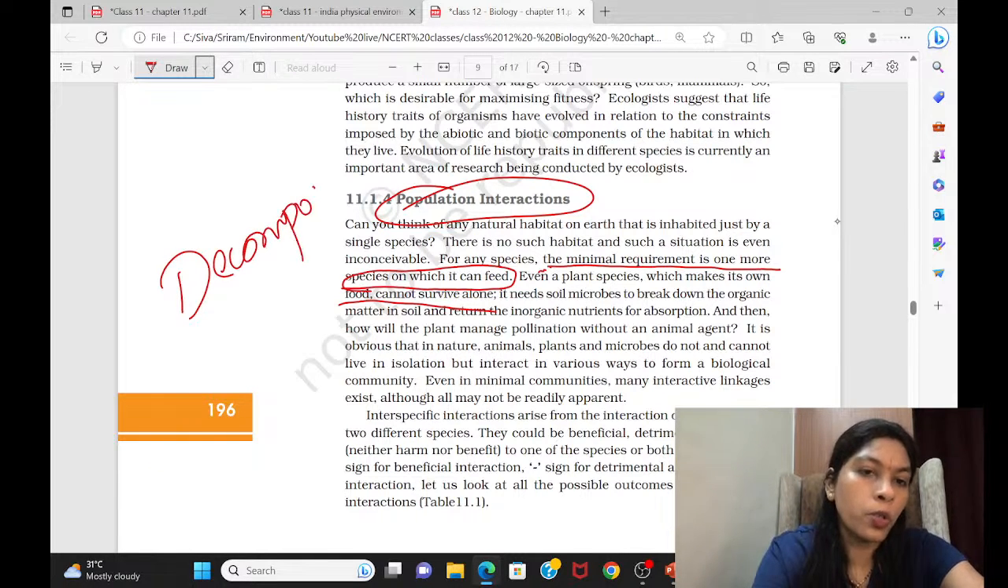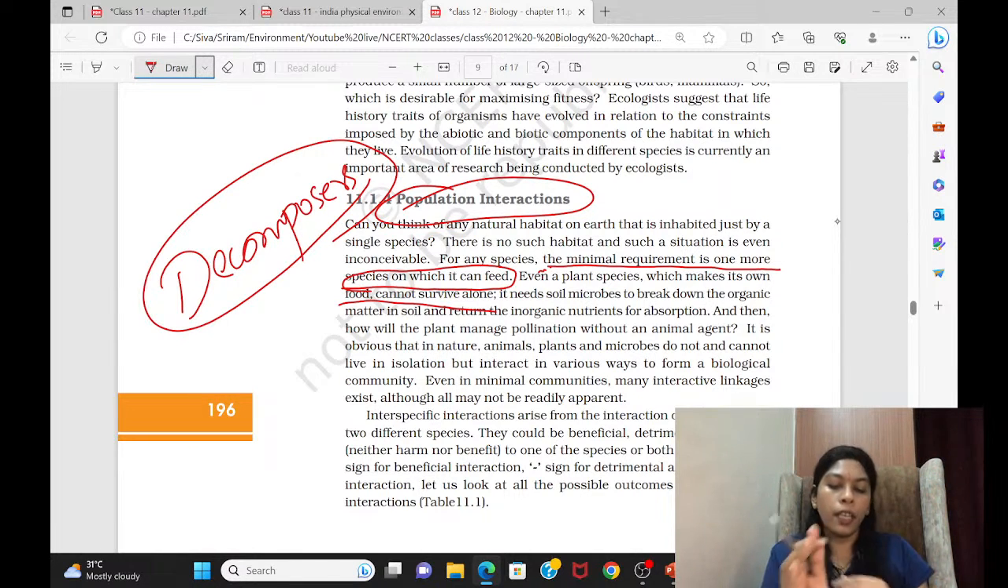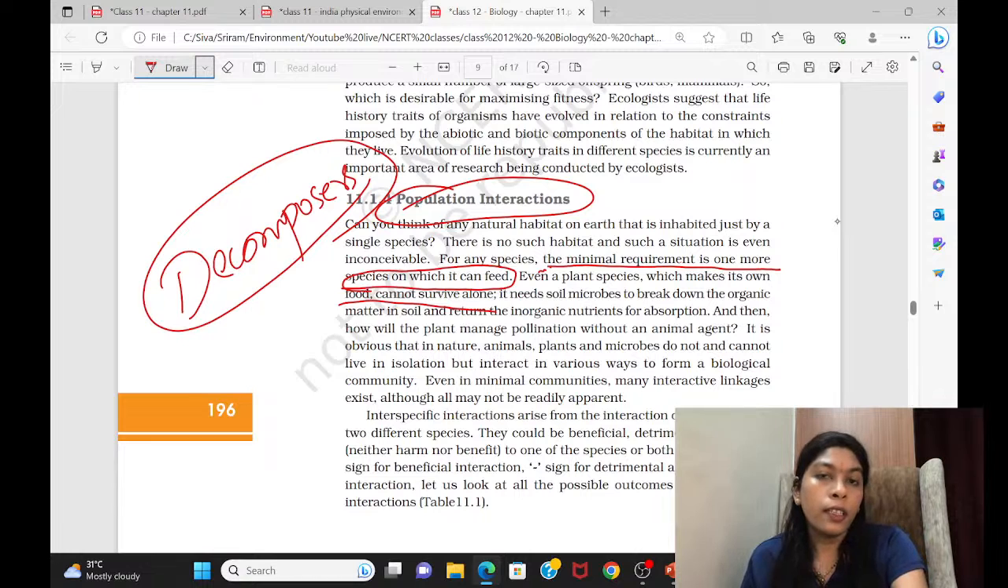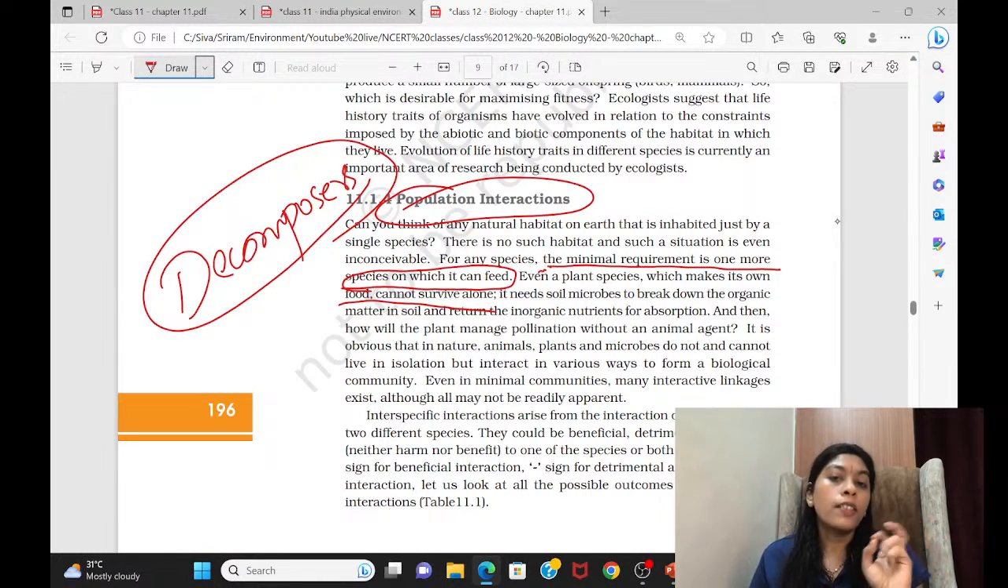And other processes also. We already studied the nutrient cycles, how nutrients are circulating in the soil and the atmosphere. So here they rely on decomposers, the organisms which decompose the dead organic matter and provide those nutrients in the soil. The soil's fertility increases and the plant takes those nutrients from the soil. So the plant also requires someone there. This is called interaction.